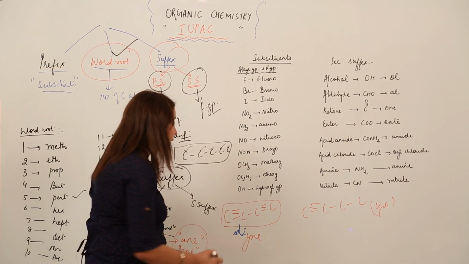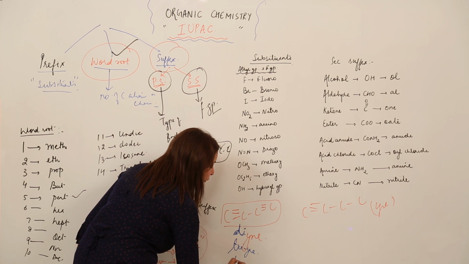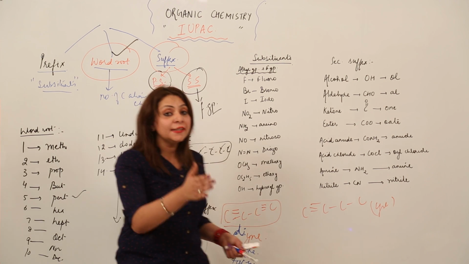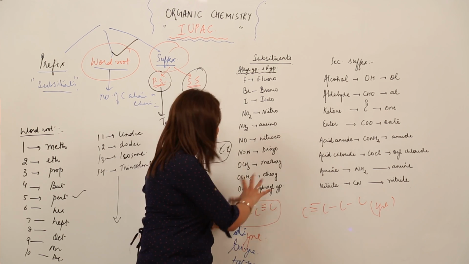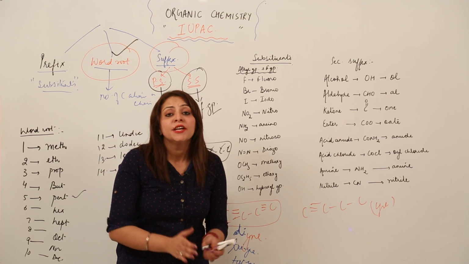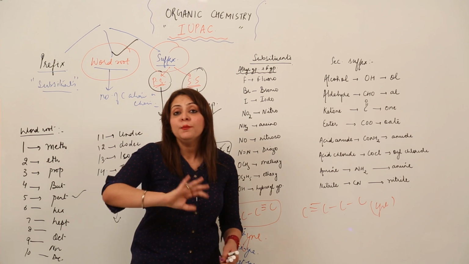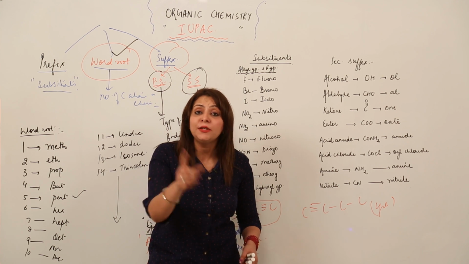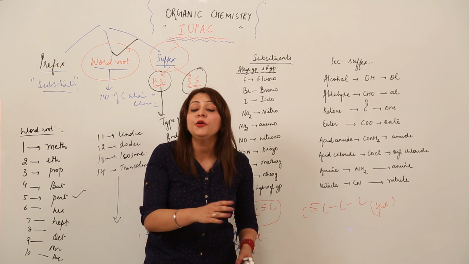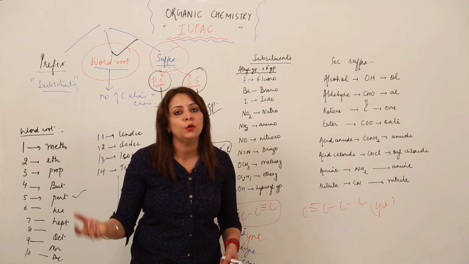And similarly, if you get three, you are going to write triine, and if it is four, you are going to write tetraine. So after explaining this, I want to tell you that if there is a triple bond, you need to specify, yes, the primary suffix is -ine, right? But if there is more than one triple bond present, you need to specify that there is more than one triple bond. So how will you be doing that? By using the prefix di, tri, tetra likewise, right?